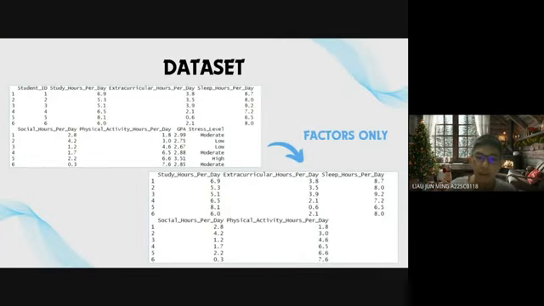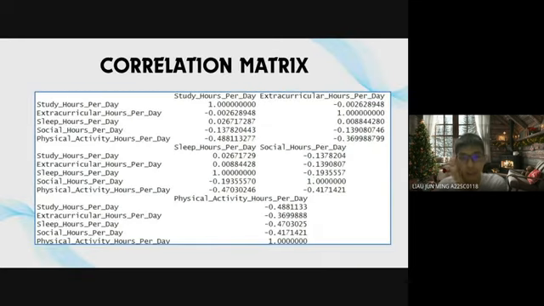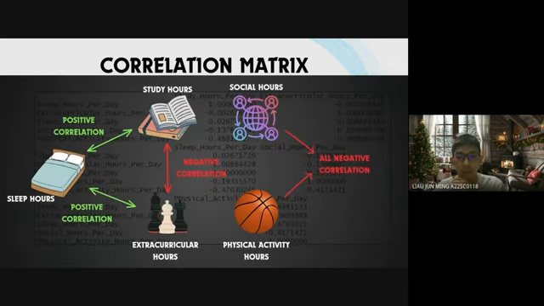Next, I will explain the result part. First, for the dataset, the GPA and stress level columns are eliminated since they are not factors. Therefore, there are only 5 factors left in the dataset. Next, the correlation matrix shows the relationship between the factors. If the correlation is positive, that means when A increases, B also increases. If the value is negative, then when A increases, B decreases. The larger the magnitude, the stronger the relationship. We can summarize the relationships as follows.